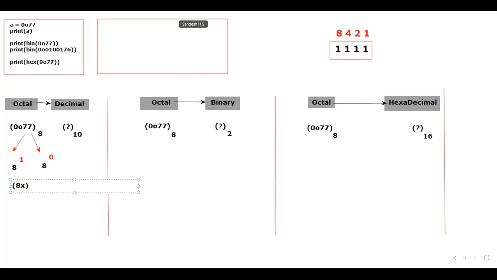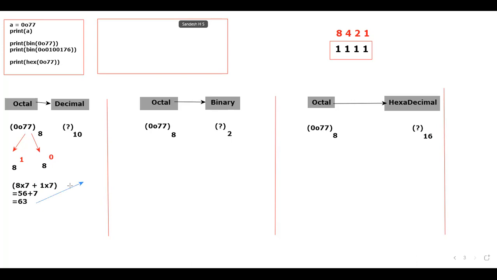7. 7 is the data. Plus, 8 par 0 is 1 multiplied by. What is the data that is available? 7. Now please calculate. What is 8 into 7? 56 plus 7. What is 56 plus 7? 63. That's the reason I got the output as 63. How many of them will agree with my point?